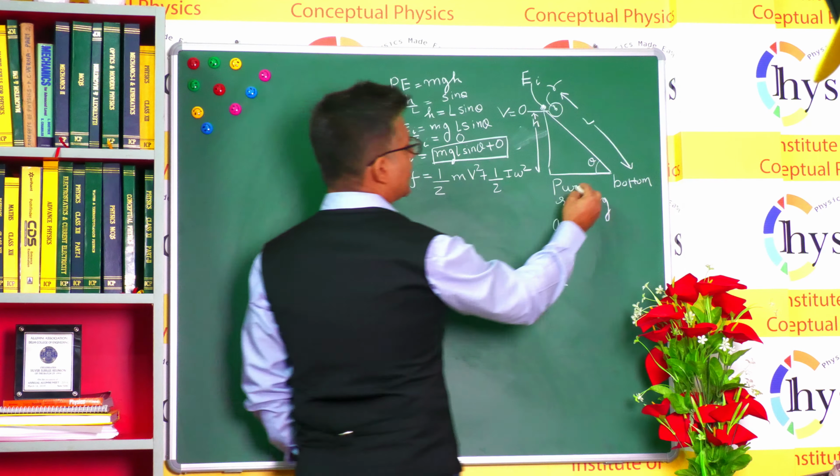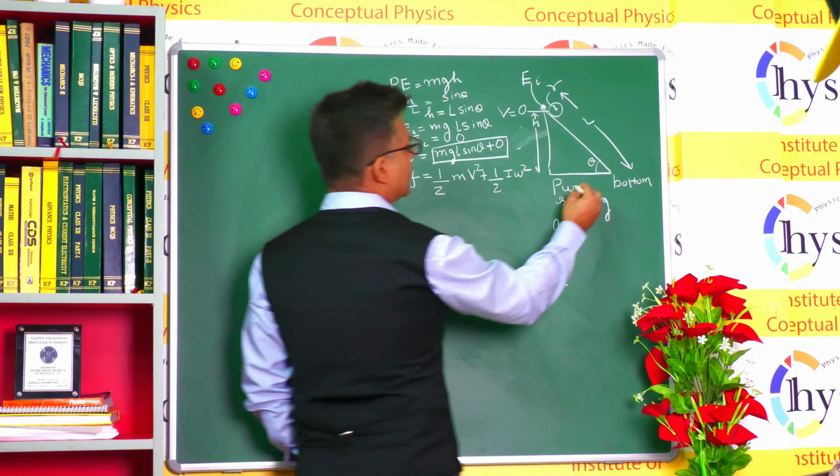We write mgl sinθ = ½mv² + ½Iω². Now, when we say the velocity of a body, which is translatory velocity in a straight line, this velocity is the velocity of the center of mass. So this is v_com here, and we can write v_com here.